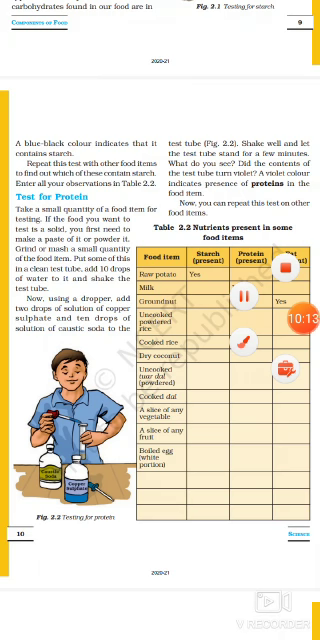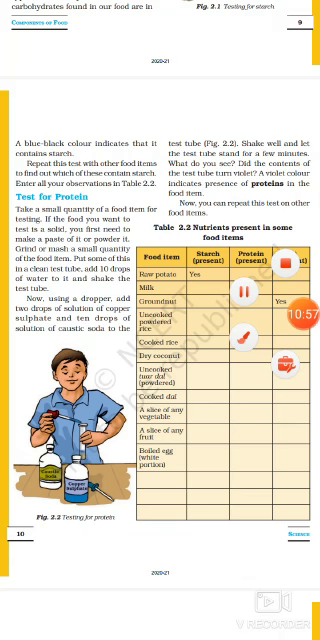So let's now study about proteins. Test for protein. Take a small quantity of a food item for testing. If the food you want to test is a solid, you first need to make a paste of it or powder it. Grind or mash a small quantity of the food item. Put some of this in a clean test tube. Add 10 drops of water to it and shake the test tube. Now using a dropper, add 2 drops of solution of copper sulfate and 10 drops of solution of caustic soda to the test tube. Shake well and let the test tube stand for a few minutes.